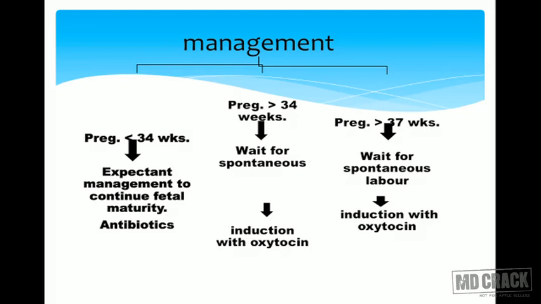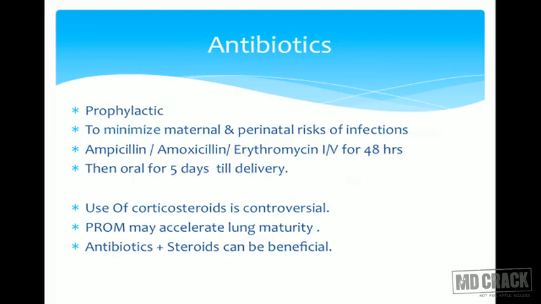If the pregnancy is more than 37 weeks, again, if the Bishop's score is good, we can immediately augment and induce the labor. And if it's bad, then we can wait for 24 hours under antibiotic cover for spontaneous labor. Antibiotics, prophylactic, to minimize maternal and perinatal risk of infection. Preferred antibiotics are ampicillin, amoxicillin, erythromycin, IV, for 48 hours.